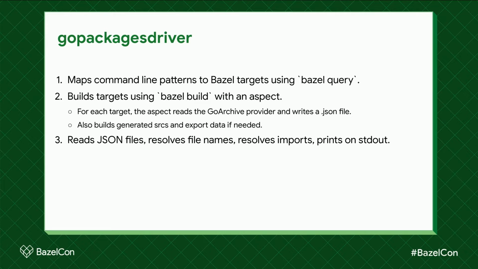So Go Packages driver reads all of those files. It knows where Basil wrote them, and it processes them a little bit and then just prints them on standard out. So for example, a little bit of processing. An aspect can only deal with relative paths. Rules and aspects don't get to know absolute paths because they're going to be different on every system, and rules don't get to know those differences. You need the output to be cached. But the editor absolutely needs to know absolute paths. And so we need Go Packages driver to fix things up a little bit.